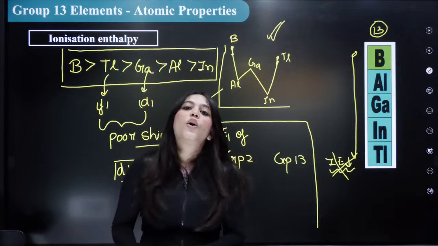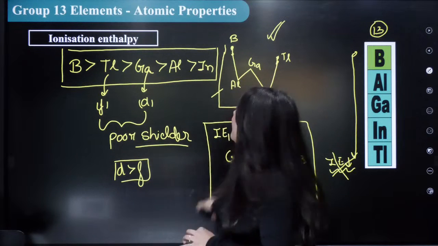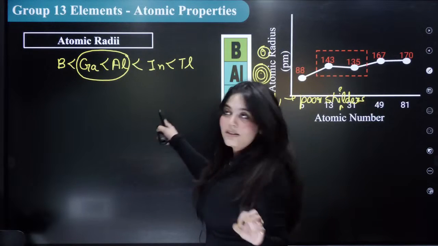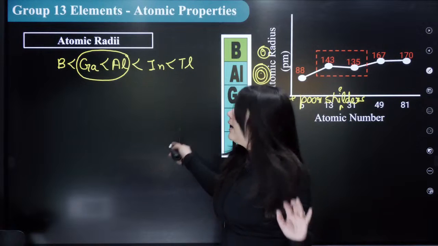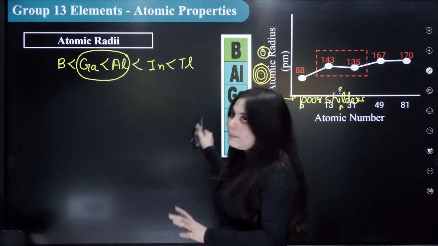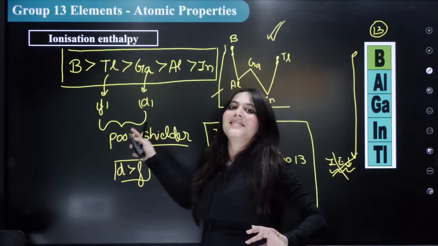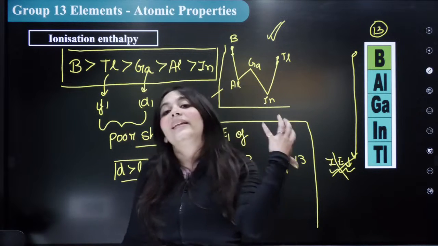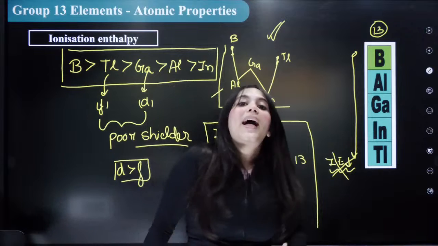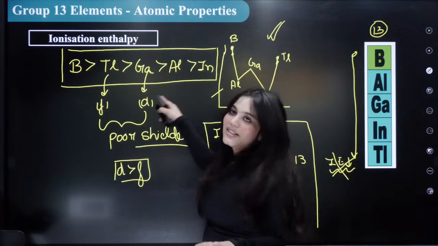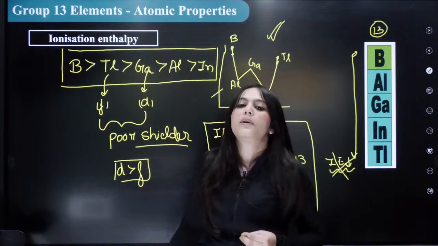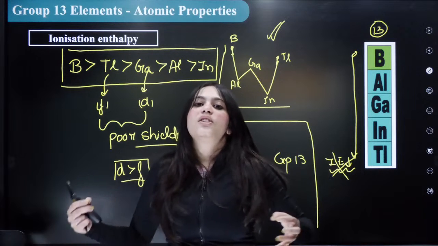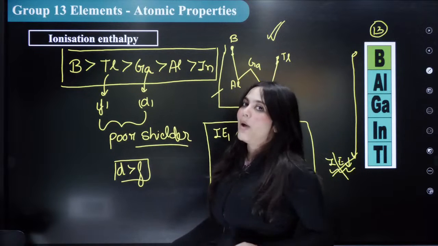Sarath is confused about the ionization energy and the size order. The size order I taught you is this one, only this. Do not get confused. The size order will remain this, but in the ionization energy, this trend will be followed. To understand why thallium has a higher ionization energy than gallium, understand that thallium has f orbitals in it. Hence, its ionization energy is higher. Just to make you understand.